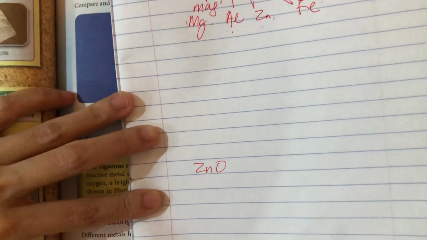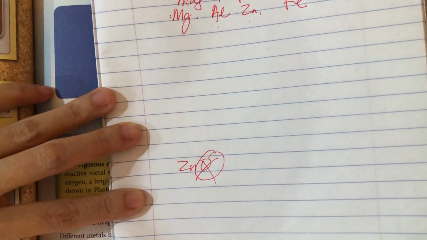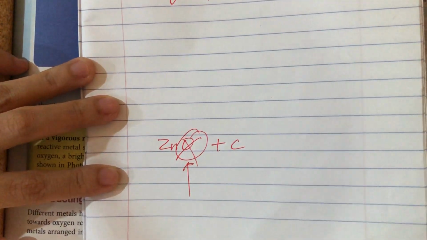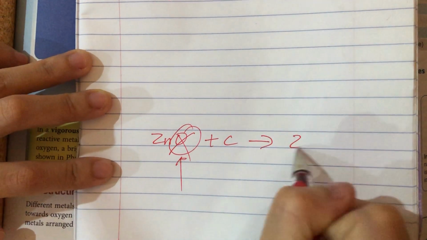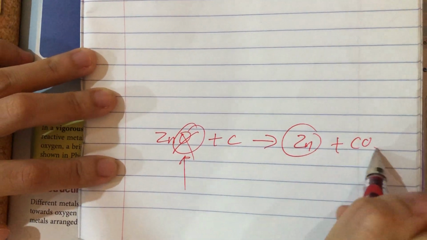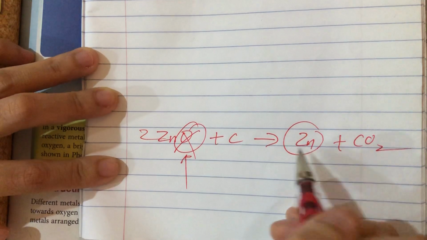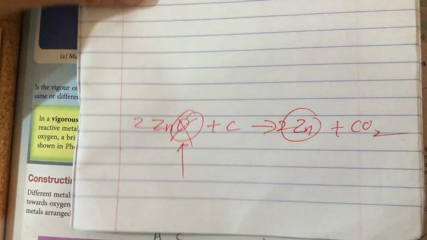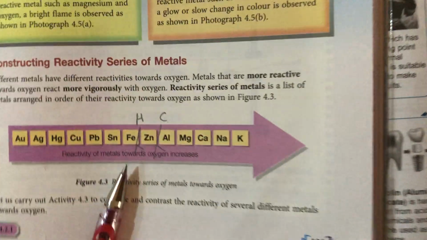Okay. You look at this equation. Zinc oxide, I don't want this oxide, right? I want to get rid of this oxide. How? I burn it together with carbon. Then I will get zinc, pure zinc plus carbon dioxide lah. Okay, so probably I need two here to make it balance. Okay, so understand?